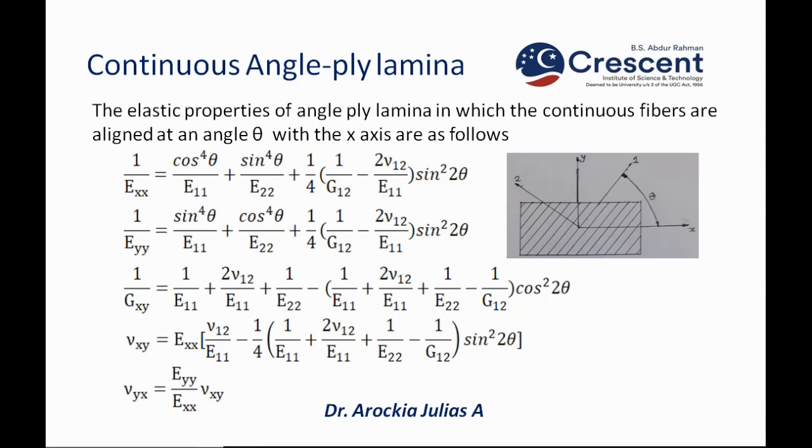So 1 by Exx equals, using the transformation principle and trigonometric concepts, we derive this formula. 1 by Exx equals cos power 4 theta by E11 plus sin power 4 theta by E22 plus 1 by 4 into (1 by G12 minus 2 nu 12 by E11) into sin square 2 theta. Similarly for Eyy, 1 by Eyy is in terms of sin, cos, G12. Similarly 1 by Gxy has a relationship. Poisson's ratio nu xy has a relationship, and Poisson's ratio nu yx also has a relationship. All these are transformations related to direction 1.